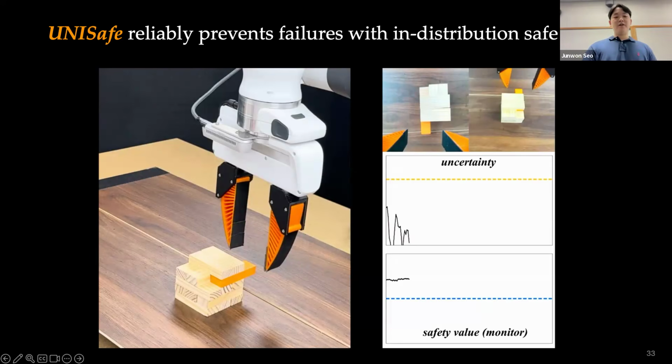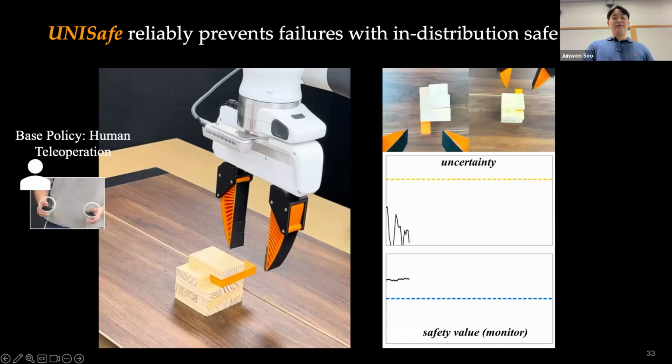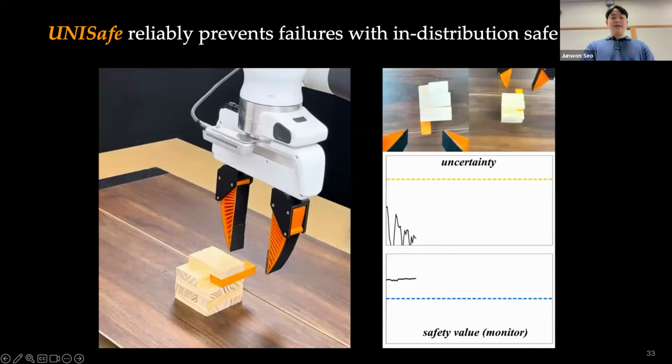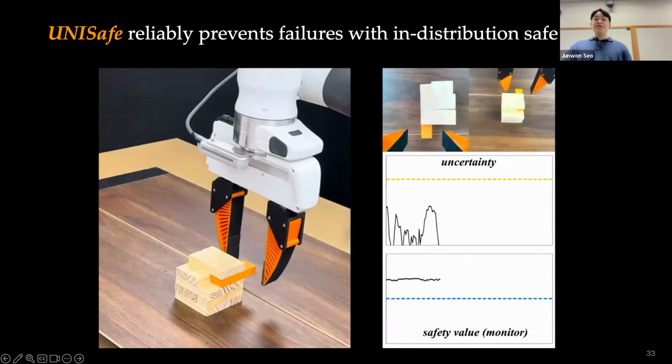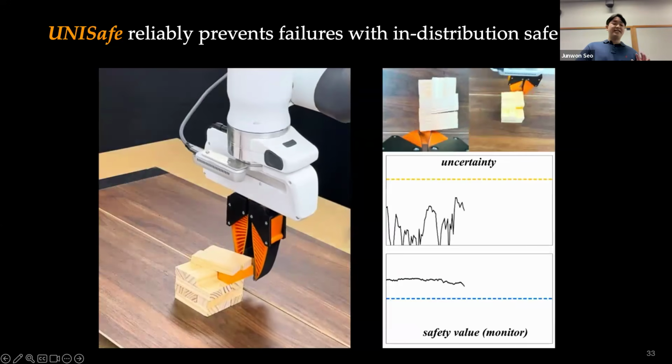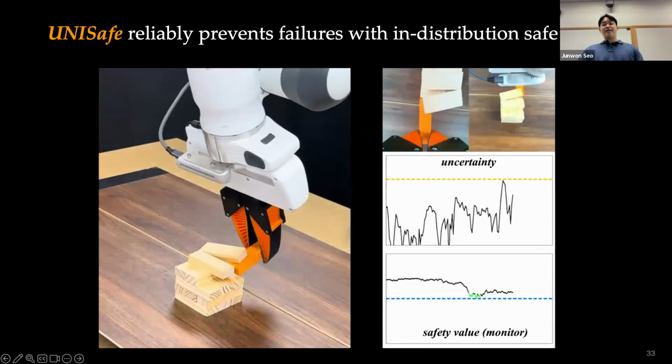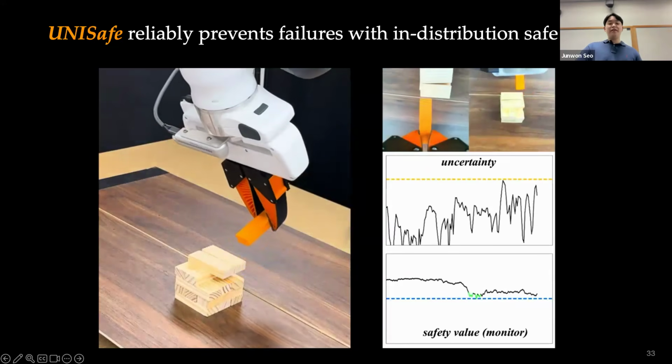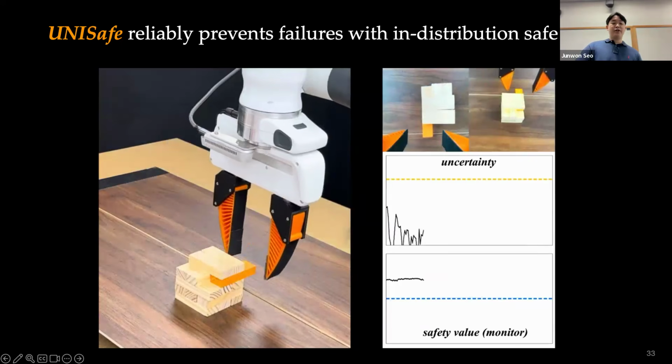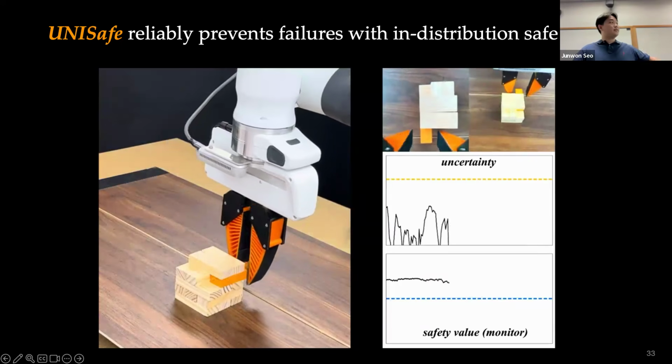And here are the results of the learned safety filter. In this experiment, a human teleoperator, probably me, is teleoperating the robot to remove Jenga blocks, while the learned safety filter can override unsafe actions to prevent failures. As you can see in this video, UniSafe correctly prevents both seen and unseen failures by proposing safe and in-distribution actions, which are reliable, while keeping the uncertainty values below the calibrated threshold as shown in this orange dotted line.